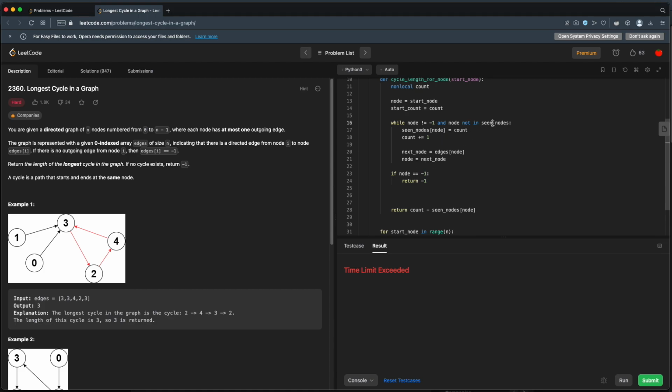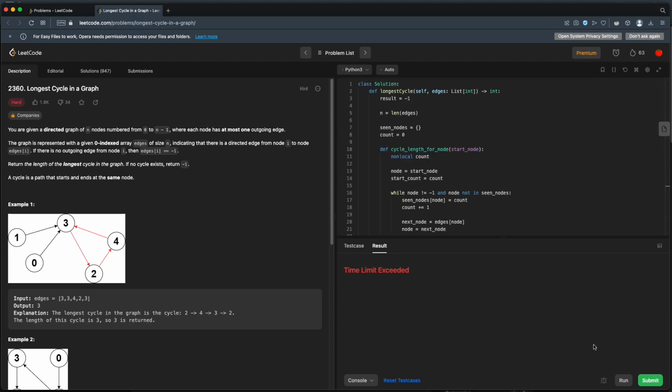If we haven't calculated this cycle before, then we need to return this cycle's length. If we've seen this cycle before, it means that this scene node will be less than our current start count. So if our scene nodes at this node is less than our start count, we'll just return -1. It doesn't really matter.